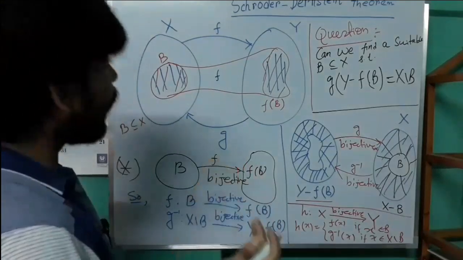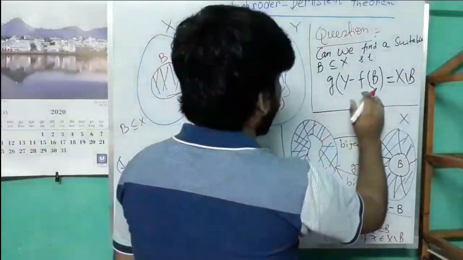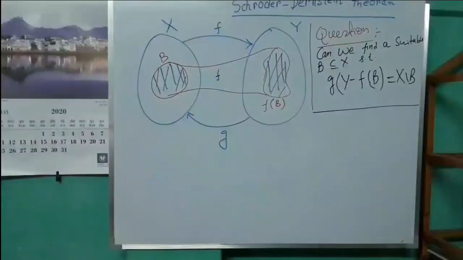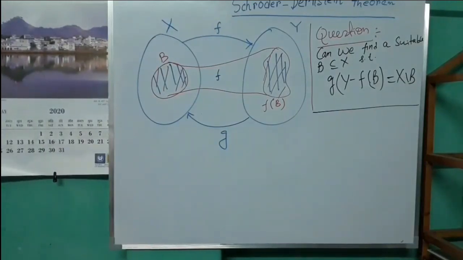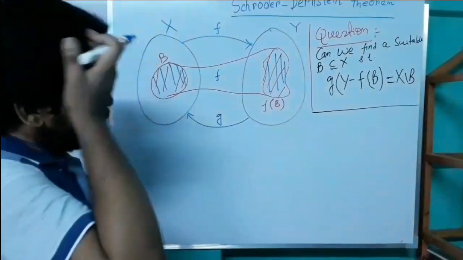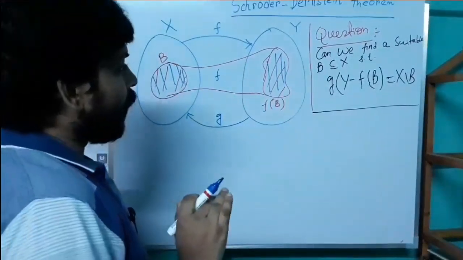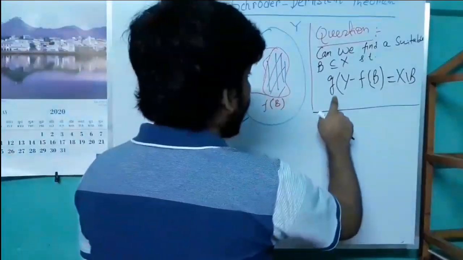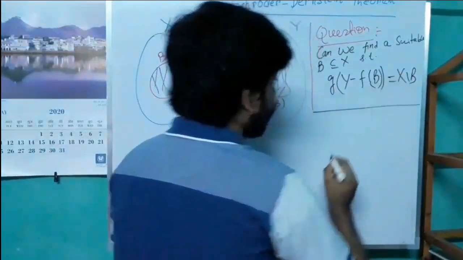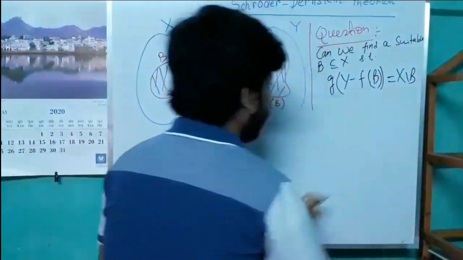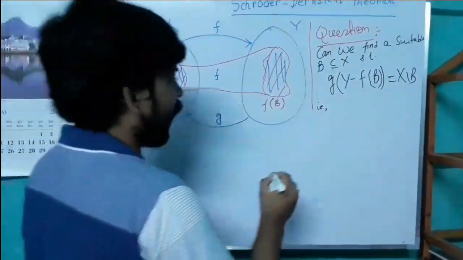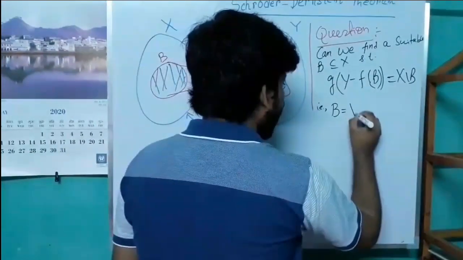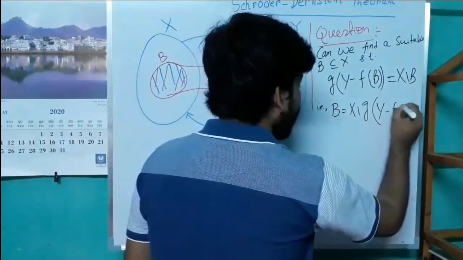Our next aim is to find a suitable subset B of X such that g(Y minus f(B)) is the same as X minus B. That is, our aim is to find a subset B of X such that B is the same as X minus g(Y minus f(B)).